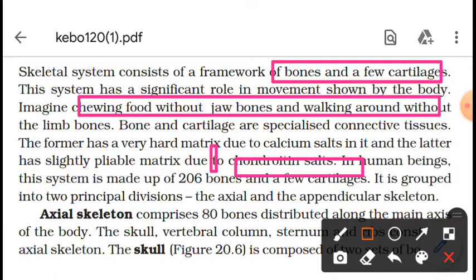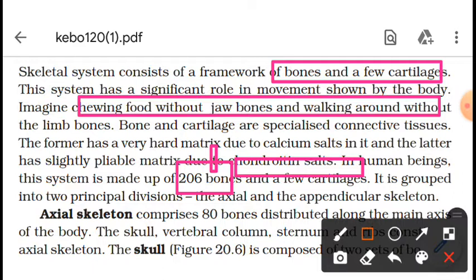Now, how many bones are involved in the structure of the skeletal system in the human body? If we calculate the total number of bones present, there are a total of 206 bones in the skeletal system.